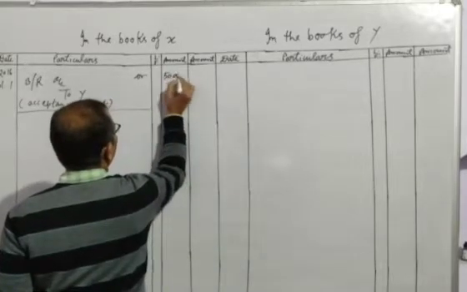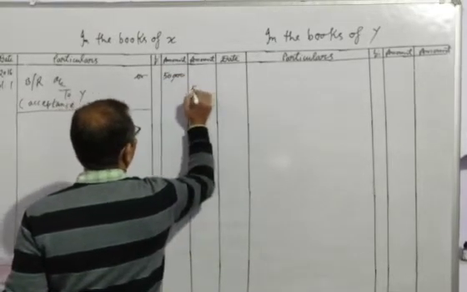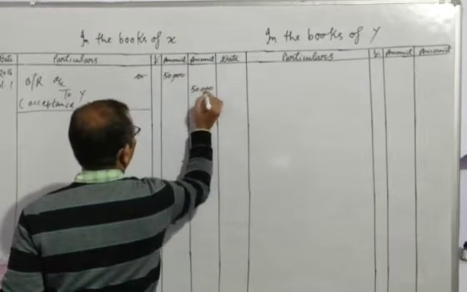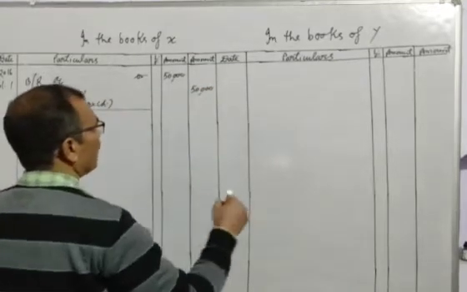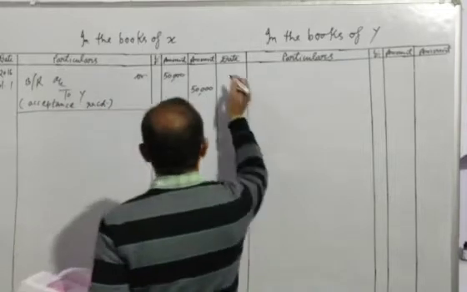So we will write here 50,000 and 50,000.